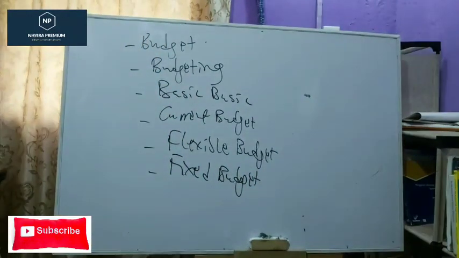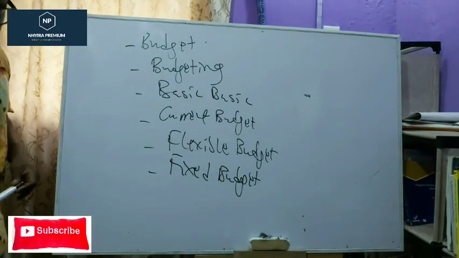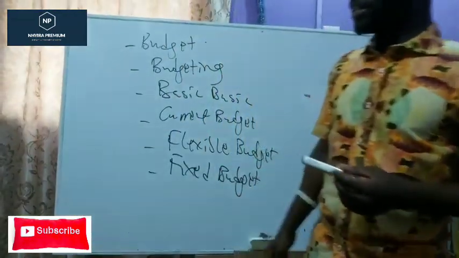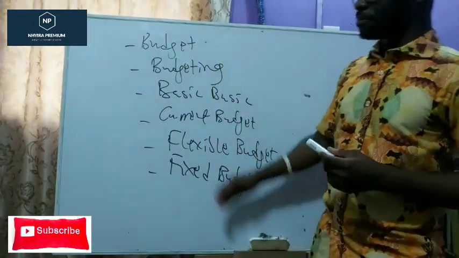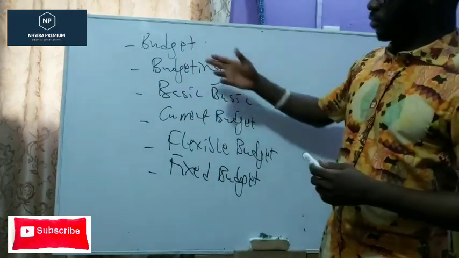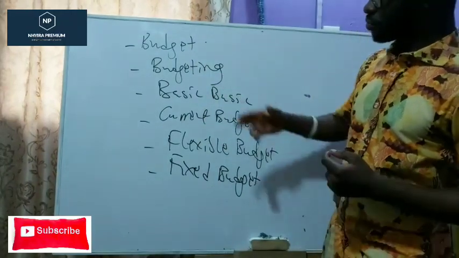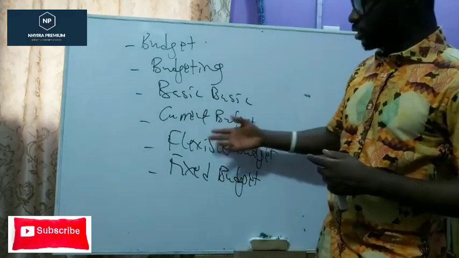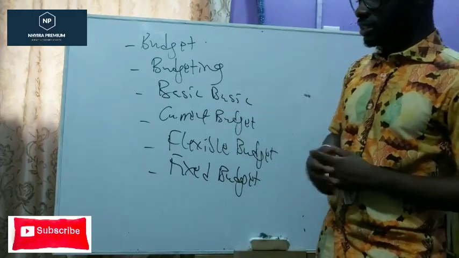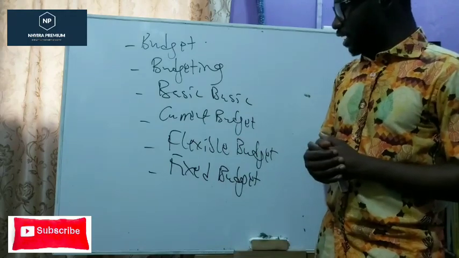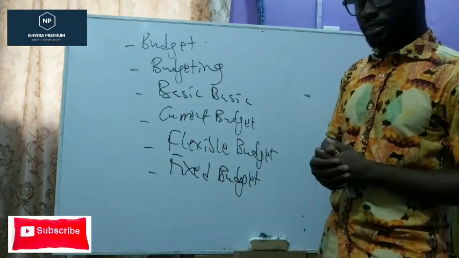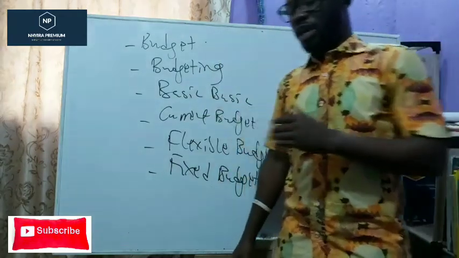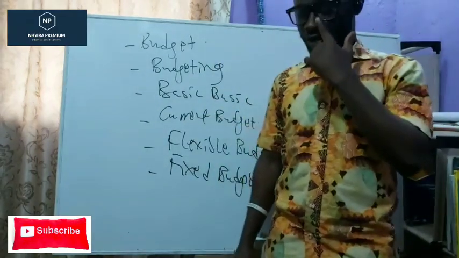So these are the terminologies that we want to start with in our discussion in relation to the key terminologies that we must understand. So what is a budget? What is budgeting? What is a basic budget? What is a current budget? What is a flexible budget? What is a fixed budget in relation to that? So let's take them one after the other and talk about them briefly.